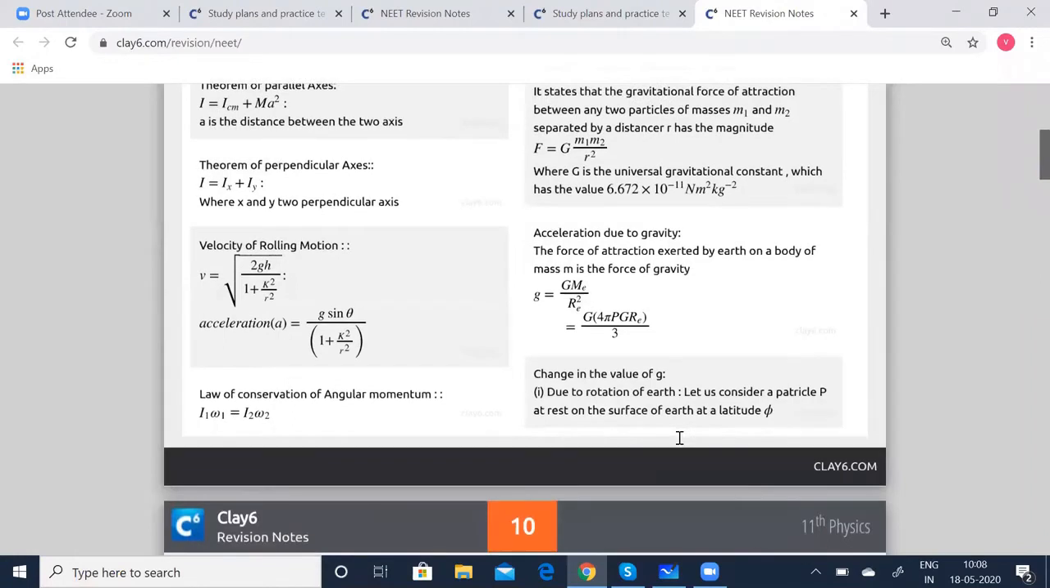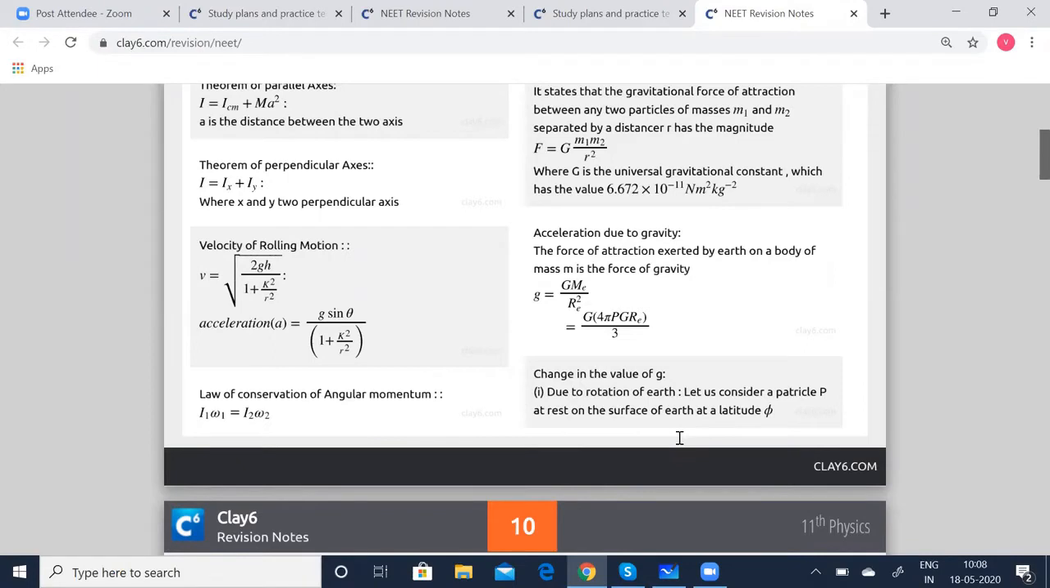Next, coming to the acceleration due to gravity. Before that, let us know what gravity is. Gravity is nothing but the force of attraction exerted by the Earth towards its center on a body lying on or near the surface of the Earth. Remember that. Gravity is a measure of the weight of the object.